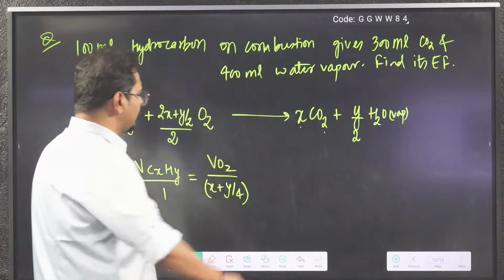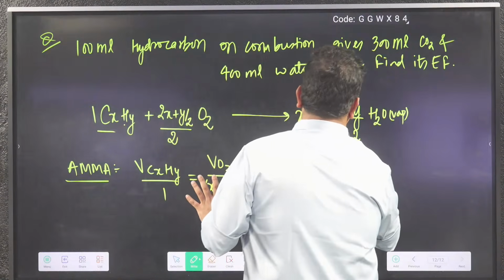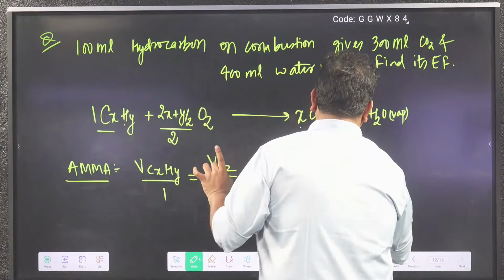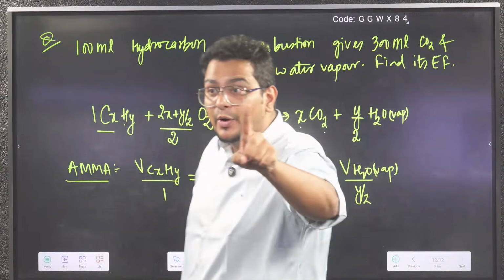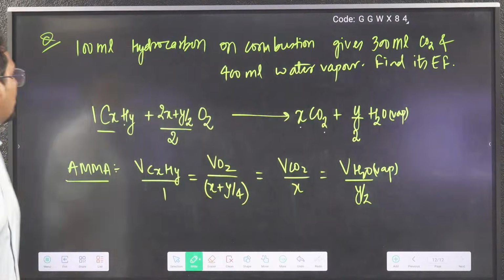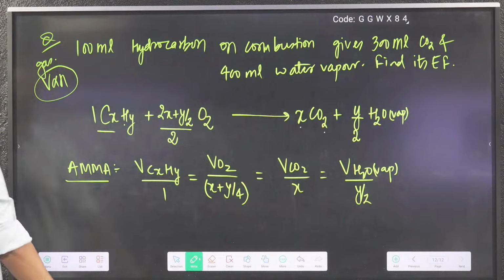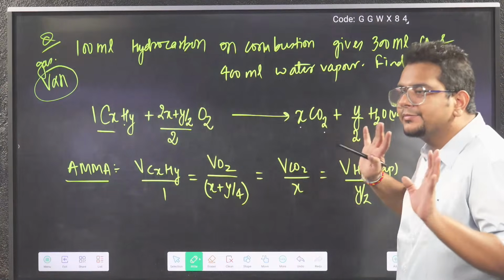Anyway, we don't need it, but we should know. Volume of CO2 by x and volume of water vapor by y by 2. If they say liquid water, I cannot take the volume here, because volume is proportional to mole only for gases under the same condition. So if it's vapor, I can put it.